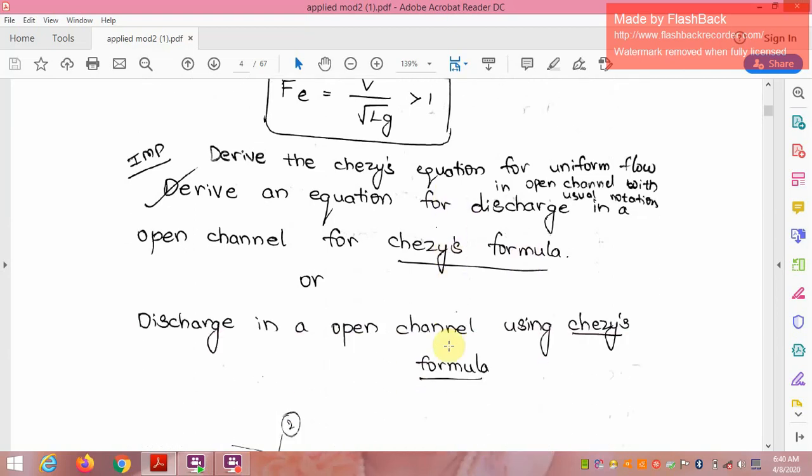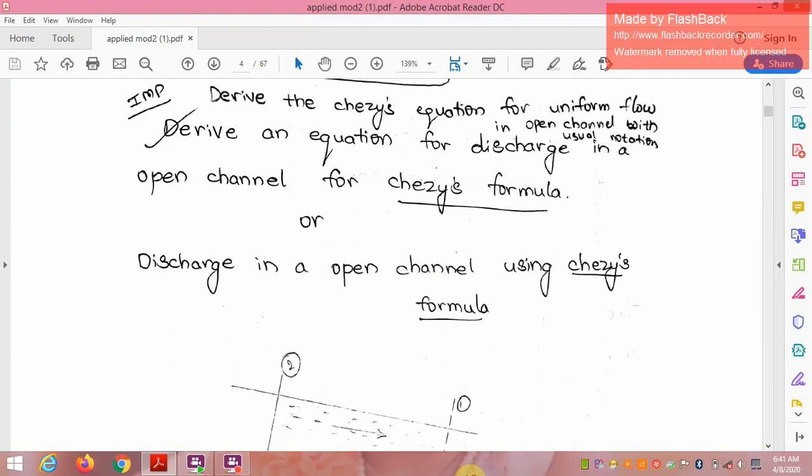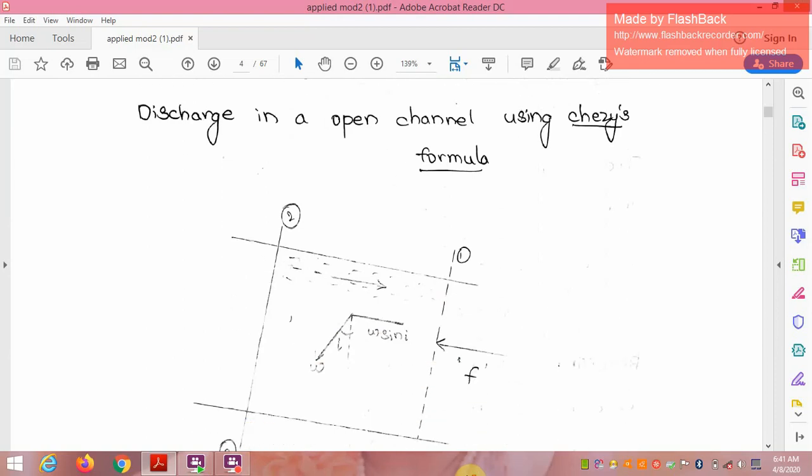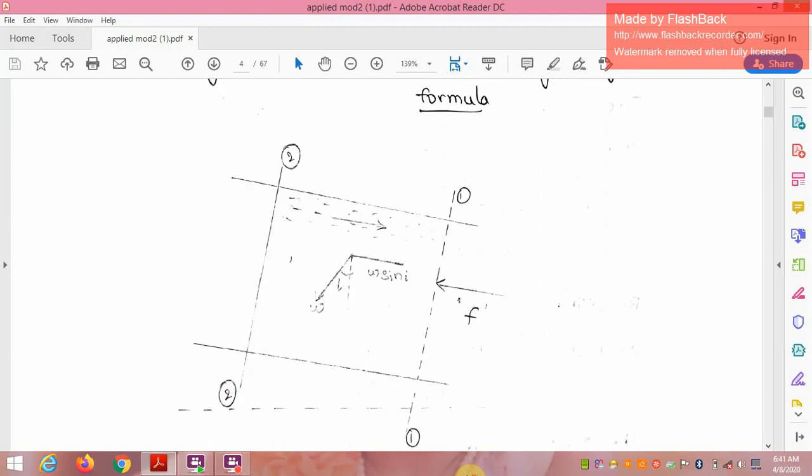So, now one important derivation that is called Chezy's equation. Derivation of Chezy's equation for uniform flow in an open channel with usual notation, or it may be asked: derive an equation for the discharge in the open channel using Chezy's formula.